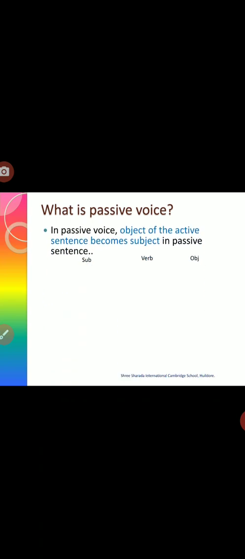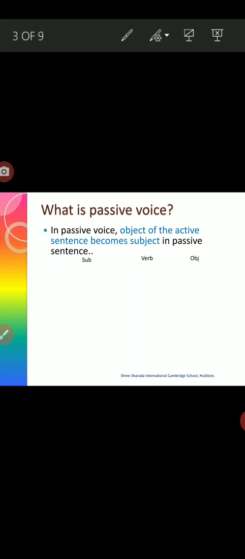So in passive voice, the object of the active sentence, that means the active voice, becomes the subject. So which we treated as the object in the active sentence, that object comes into the place of the subject in passive voice. So you have to understand this.